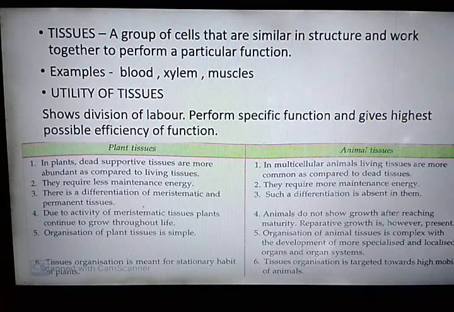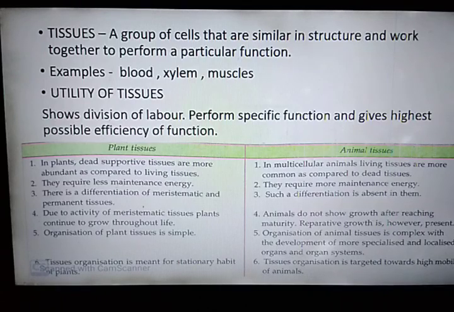For example, muscle tissue is made up of muscle cells, and these muscle cells are specialized in structure and function to help in locomotion and movement. So in the body of the animal, only muscle tissue can help in locomotion and movement.